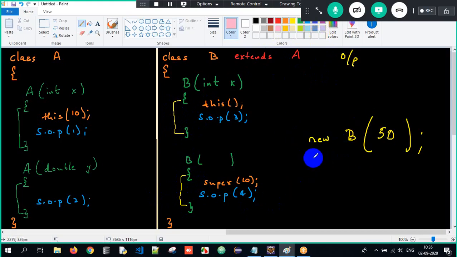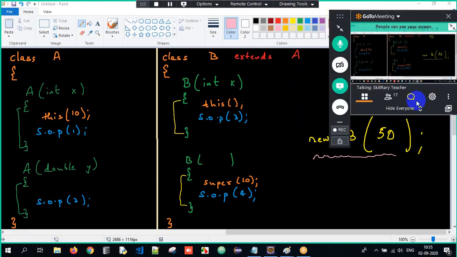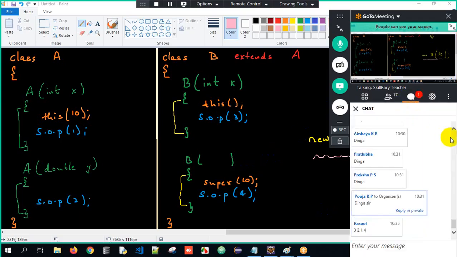When I invoke this constructor, where will it go? And that constructor, where will it go? Just analyze that and tell me what will be the output. Think and tell me what will be the sequence. It's fine. You're taking time, but I just want you to understand the flow. Is it 1, 2, 3, 4, or 3, 2, 4, 1, or 4, 1, 2, 4, or whatever it is? That's up to you. Even if you're wrong, it's fine. Just tell me the answers quickly.